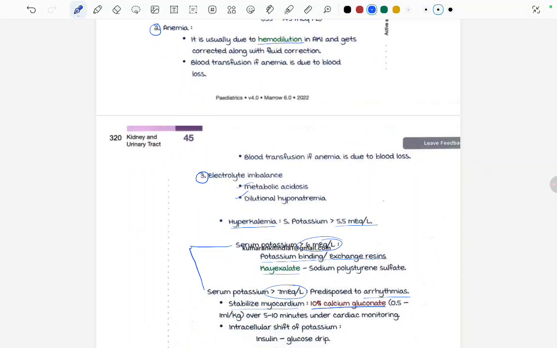can be hyperkalemia if the serum potassium levels are more than 5.5 milliequivalents per liter, and if serum potassium is more than 6 milliequivalents per liter, then we have to give potassium binding exchange reagents like oxalate, and if serum potassium is more than 7 milliequivalents per liter, then they are predisposed to arrhythmias. So we have to stabilize the myocardium by giving 10% of the calcium gluconate, right?